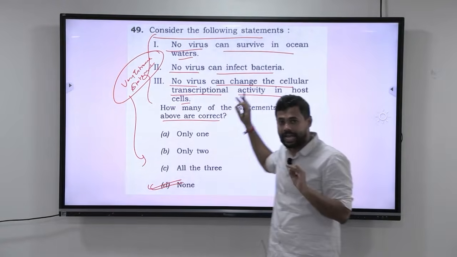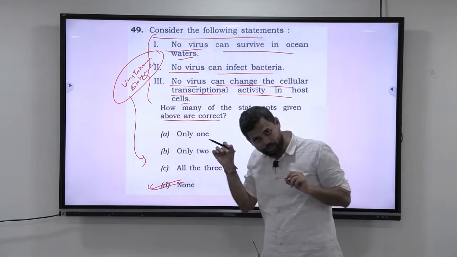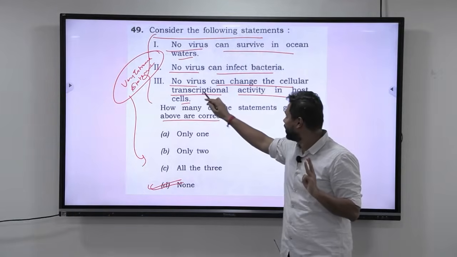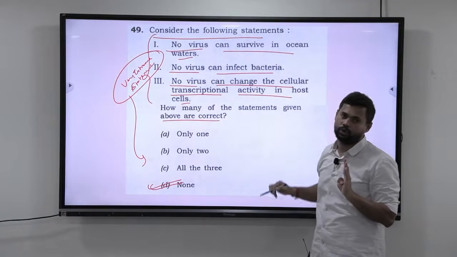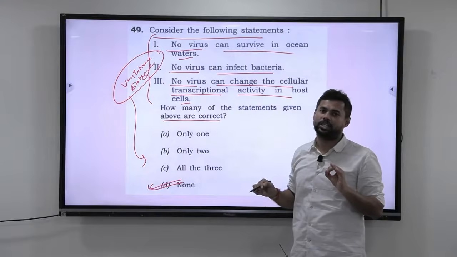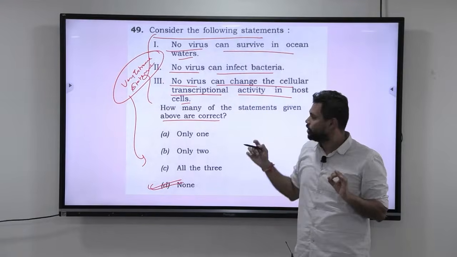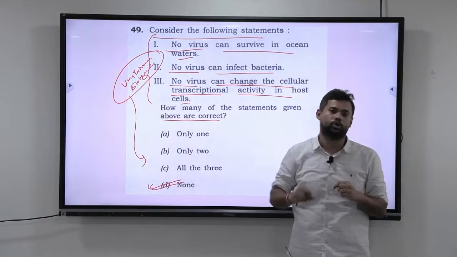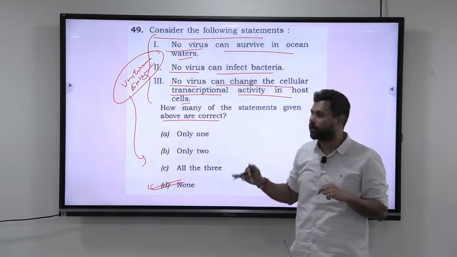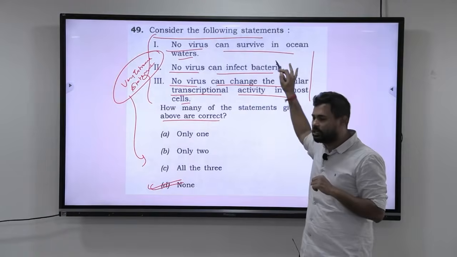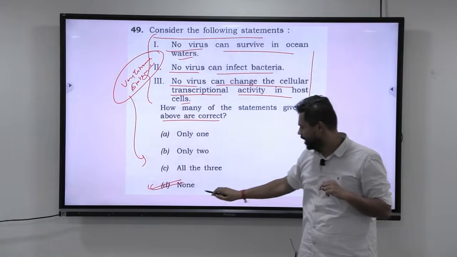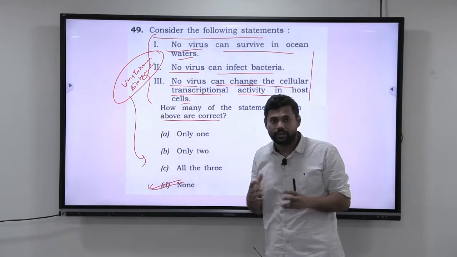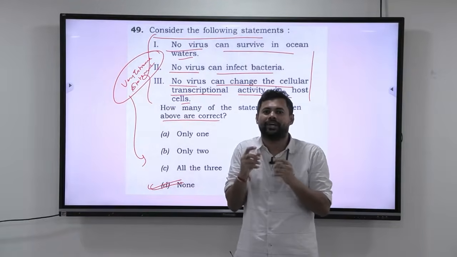In fact, there is a technology to use the virus to infect the bacteria. Next, no virus can change the cellular transcriptional activity in the host cells. It can definitely change the cellular transcriptional activity. By changing the transcriptional activity itself, it controls the host. That is actually the opposite. So overall, if you take these 3 statements, none of the statements is correct. So the answer is none. Again, this is where you have to just stay calm and apply that logic.